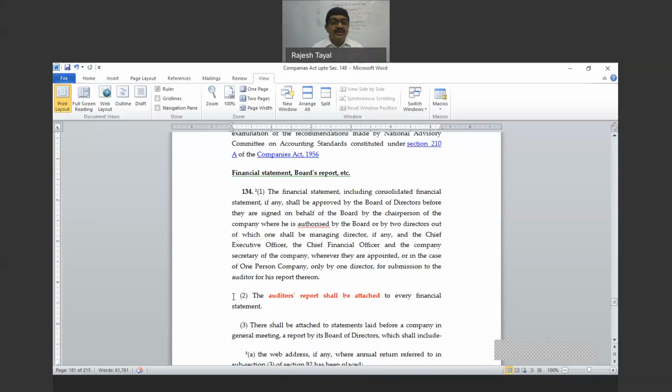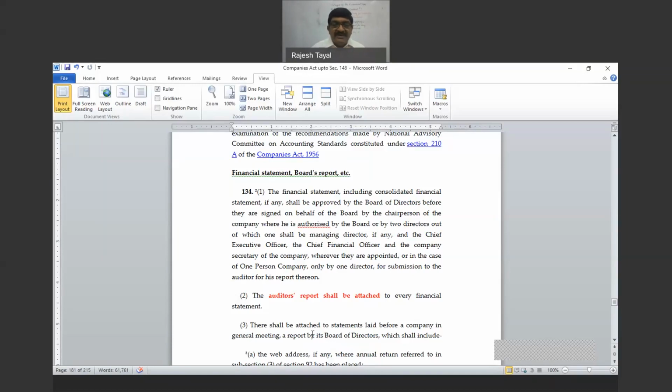Right? Because the auditor's report says, as per information given to me, this is our audit report. So tomorrow, if you find something wrong, and if I gained the wrong information, I'm not responsible. So that's why auditor's report itself is a separate document, and that's why it is attached.